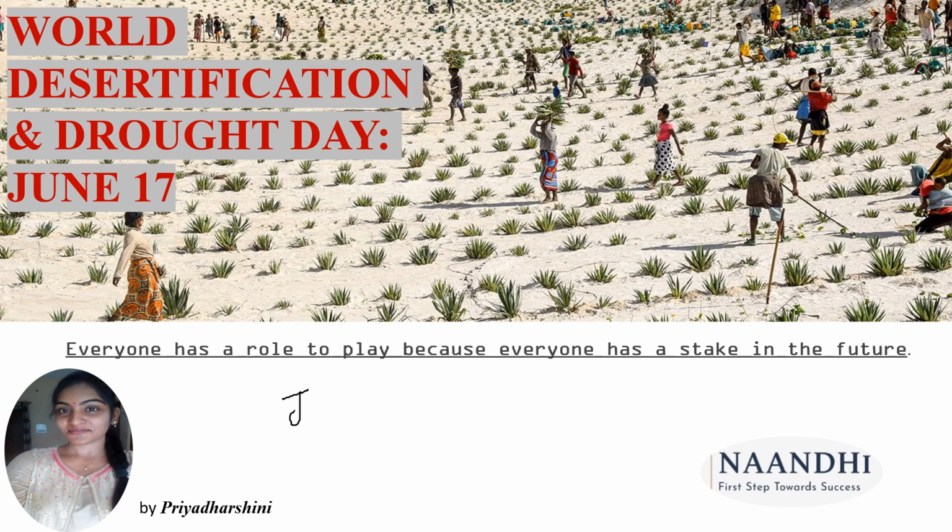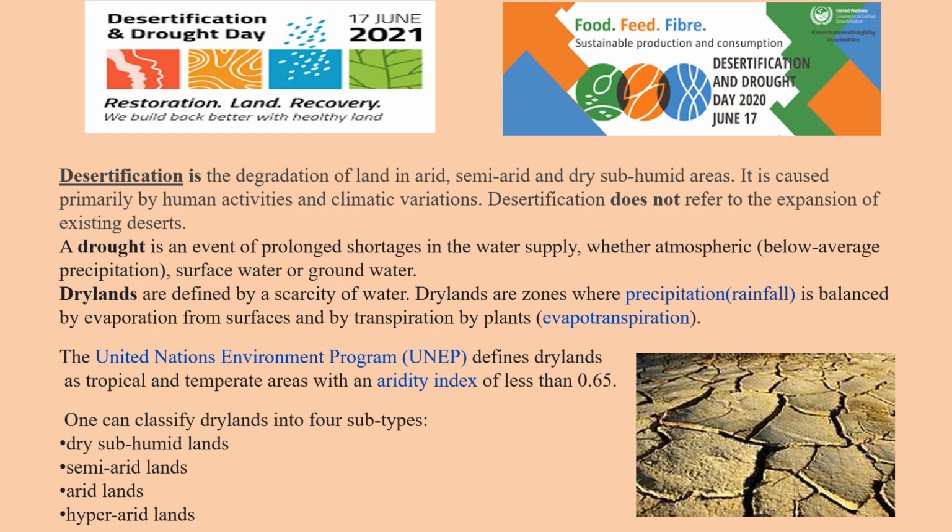Recently we have celebrated World Environment Day on June 5th and World Oceans Day on June 8th, and now we're going to celebrate Desertification and Drought Day, that is, against desertification and against drought, on June 17th. So what is this day? Let's discuss now. Every year, the United Nations will announce a certain theme and also declare a certain logo on June 17th.